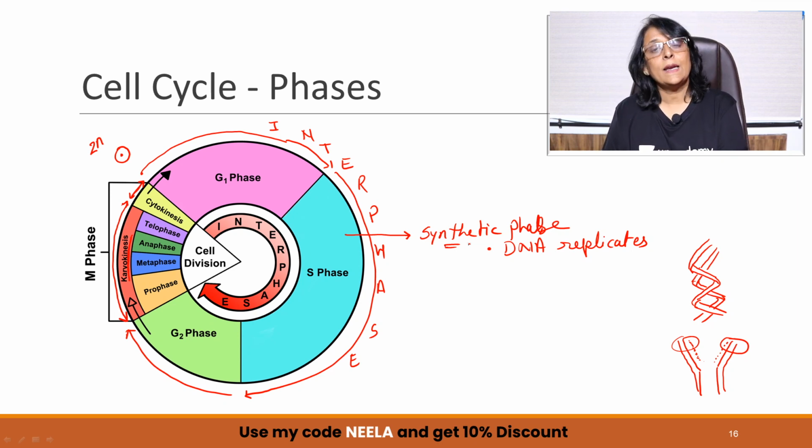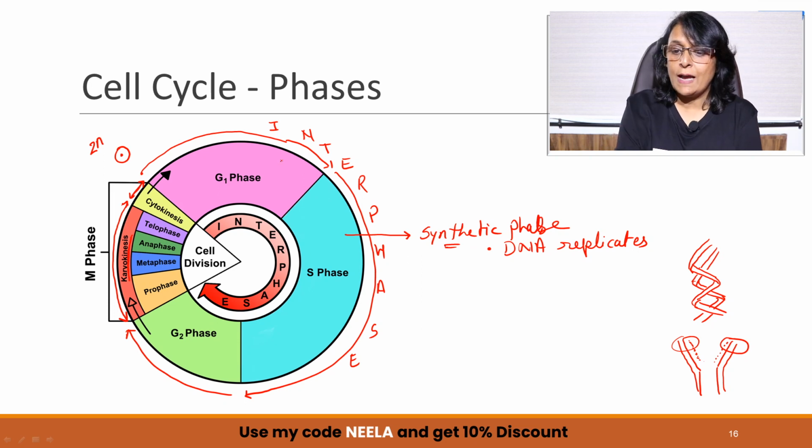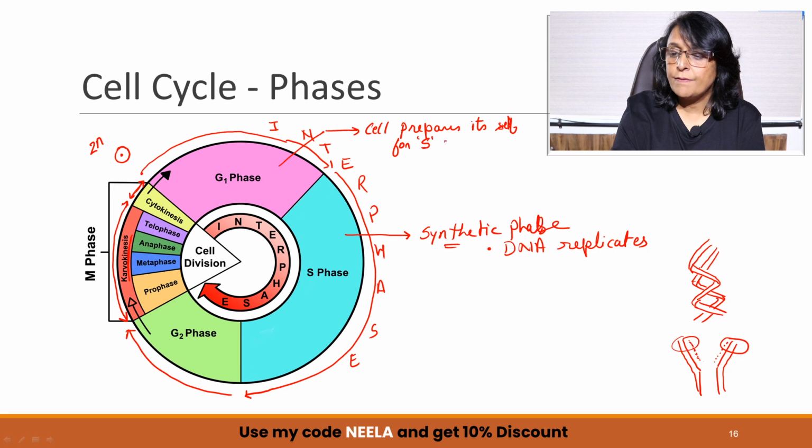Now when DNA replicates, many things are required. Enzymes are required, ATP is required, raw material will be required. So all that preparatory work will be done in G1. So what happens in G1 is the cell prepares itself for S phase.